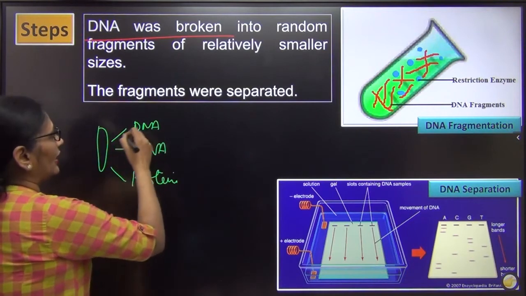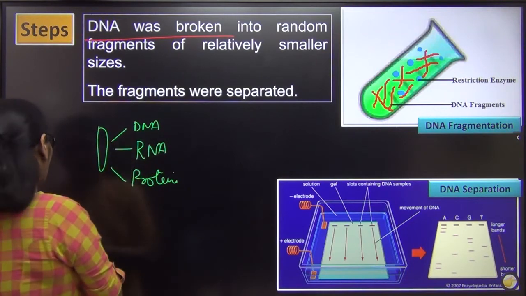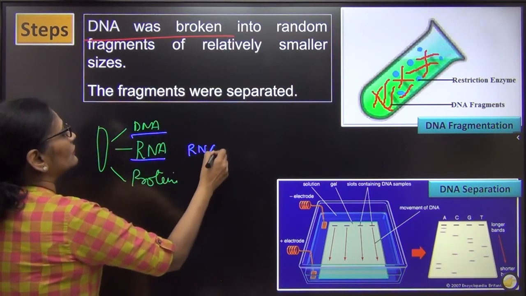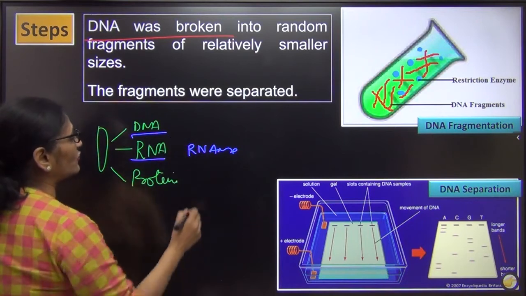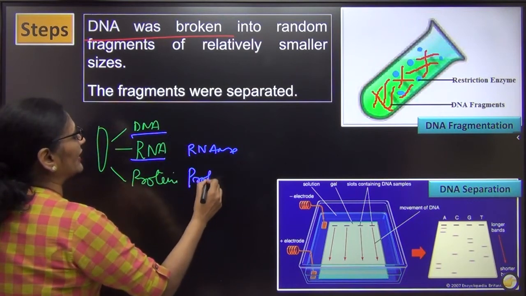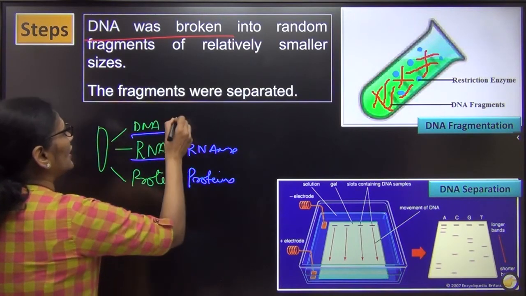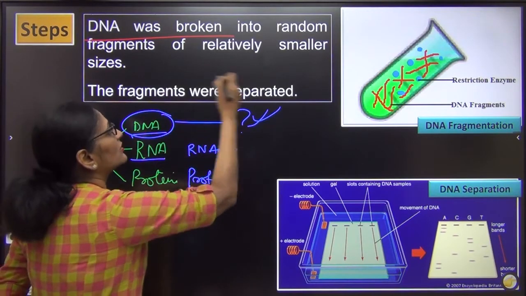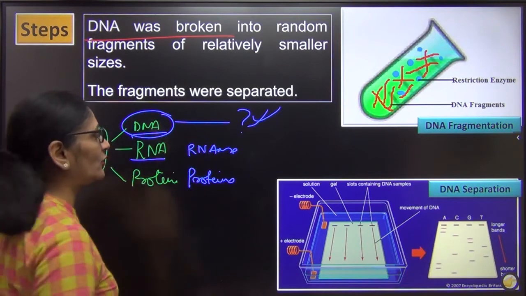I broke the chromosome and used an enzyme, RNase, which destroyed the RNA. I used an enzyme called proteinase, so the proteins were removed. Now whatever was left was your DNA, right? So I took out the DNA.